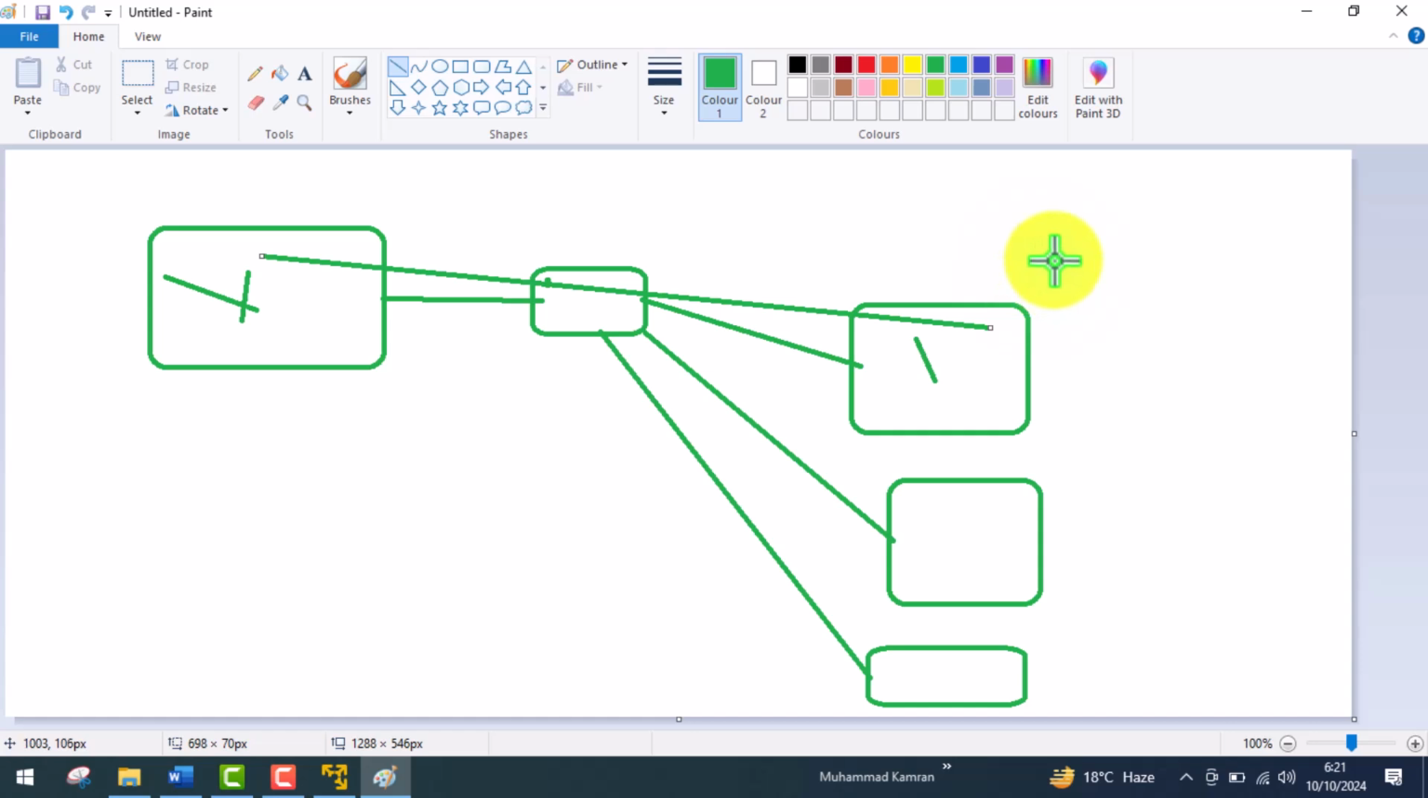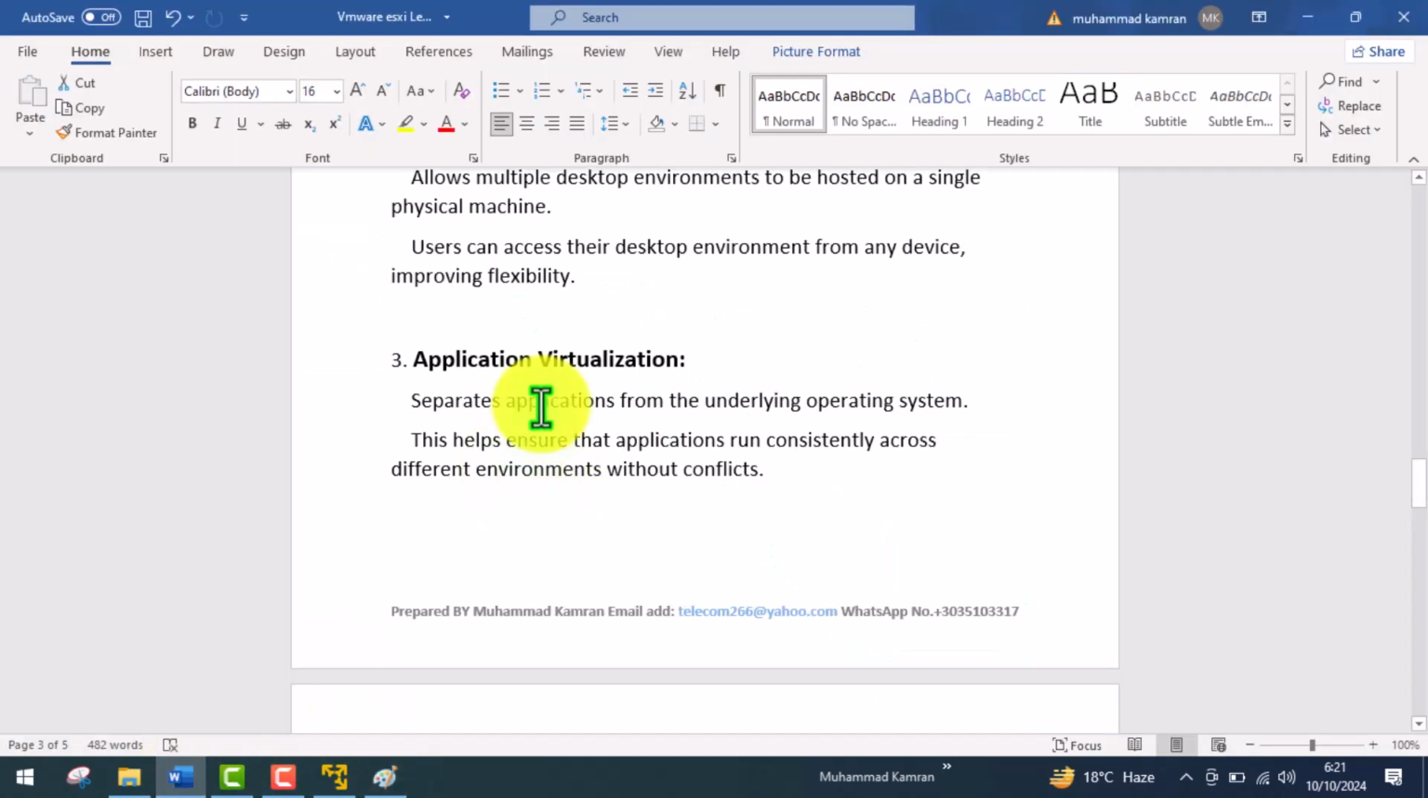And the most important thing is that we installed it on one simple computer, but we can use it on multiple computers. This application we can use on multiple computers. This we call application virtualization.